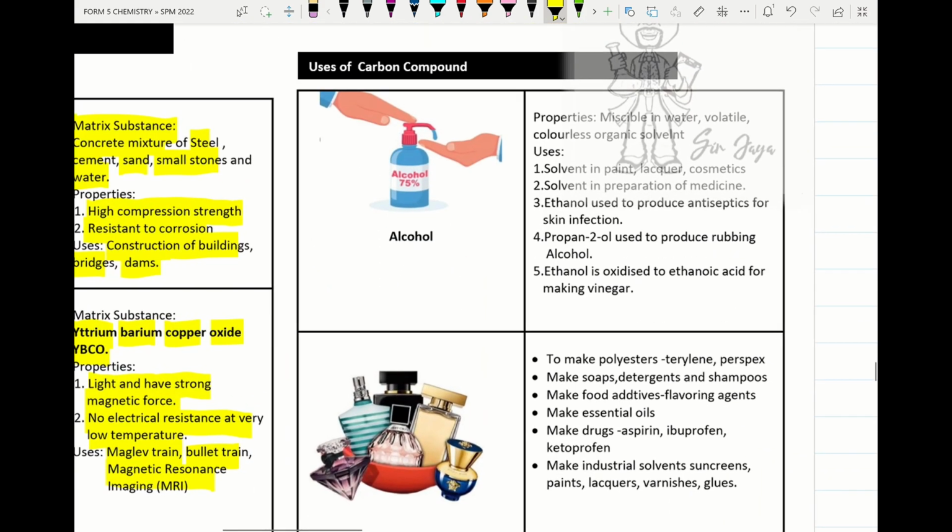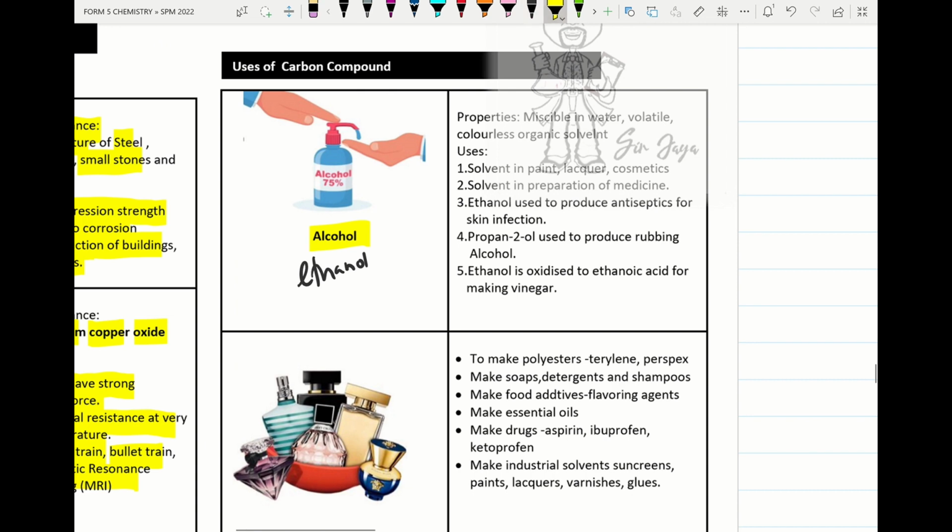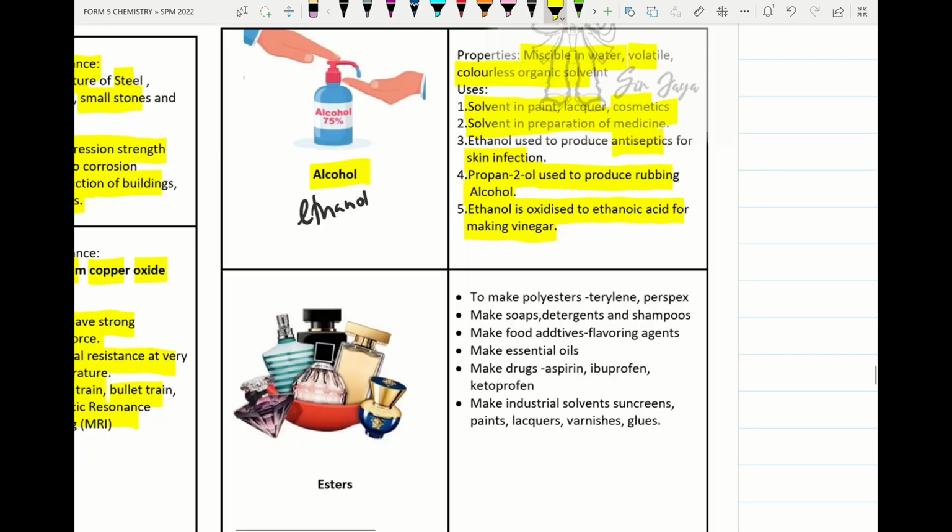Alright, so next, under carbon compound, please remember alcohol. Alright, alcohol, mostly ethanol. It is miscible in water, a volatile, colorless organic solvent. It is used as a solvent in making paint, liquor, cosmetic product. Also solvent in preparation of medicine, antiseptic, disinfectants, and propanol is used to produce rubbing alcohol. Ethanol is oxidized to ethanoic acid and is also used in making vinegar.